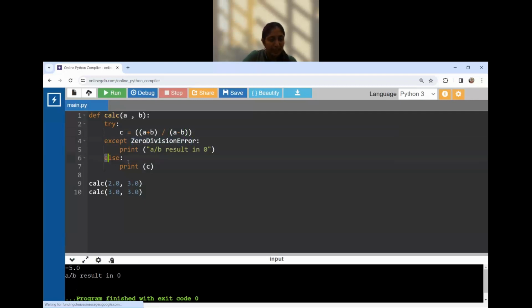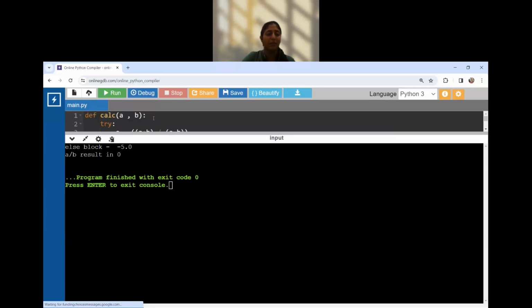So instead of executing the else block, here we saw, let's consider it like this, an else block for your better understanding. And we have printed variable C. Okay. So you will understand that when the try doesn't throw an exception, the else block is executed. When the try throws an exception, the except block is executed. In the first one, the try doesn't throw an exception because the division is done by A minus B, that is 2 minus 3, that is minus 1. So the else block is executed.